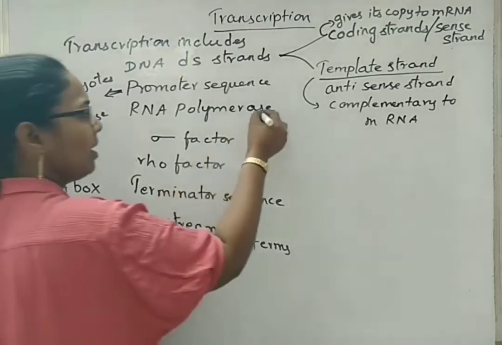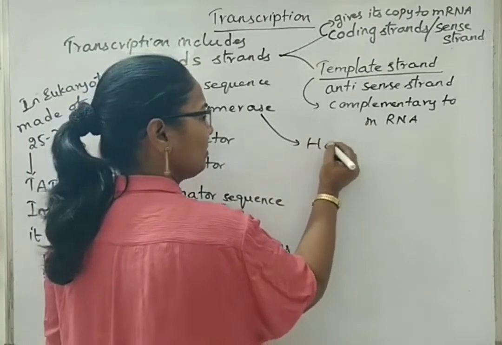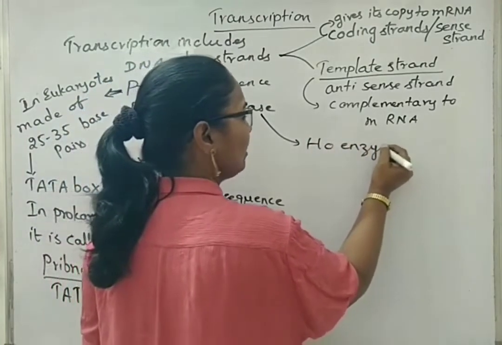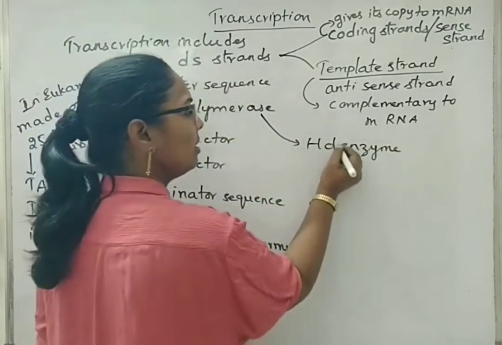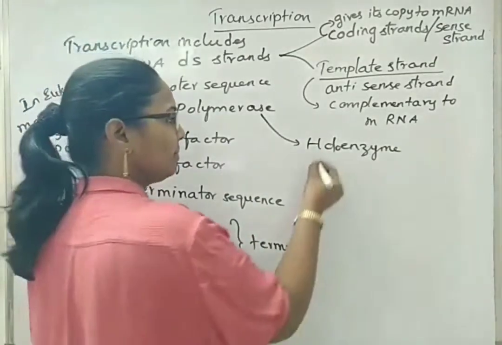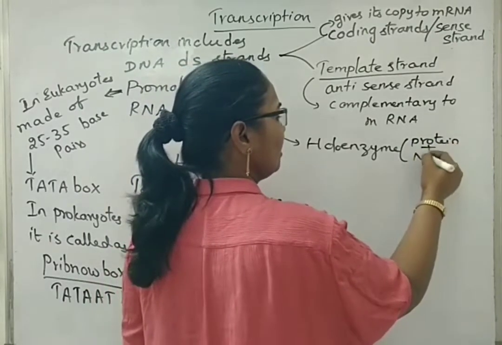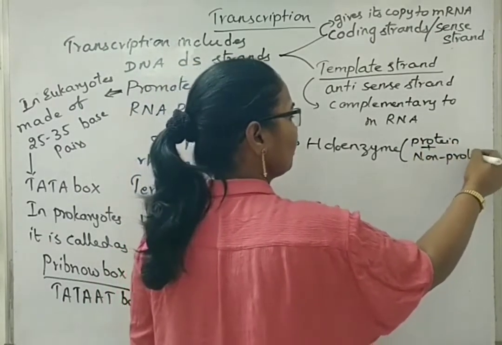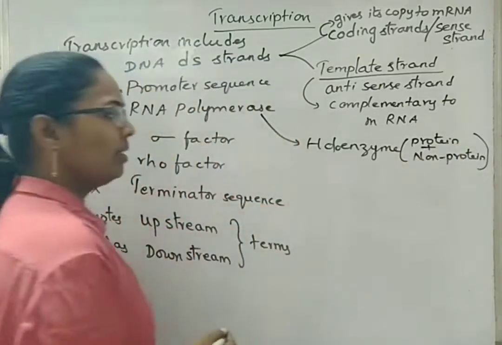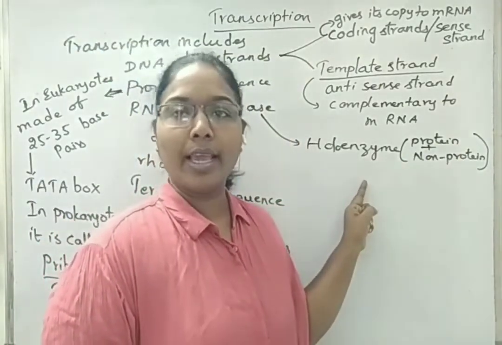Now, RNA polymerase is nothing but a holoenzyme. What is meant by holoenzyme? Means the enzyme that has both protein part and non-protein part. Both of them together are called holoenzyme. The protein part of the holoenzyme is called apoenzyme.